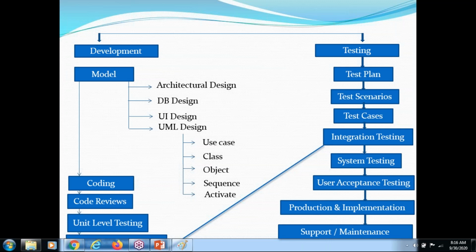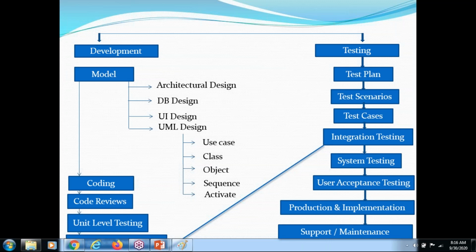The developer goes by the model. Based on the model design, they start the coding. Once the coding is done, they go for a code review. Once the code review is done, they go for unit level testing. Unit level testing is nothing but white box testing, but you should always say unit testing, don't say white box testing. Once unit level testing is done, they go with integration testing. Once integration testing is done, the developer part is done.